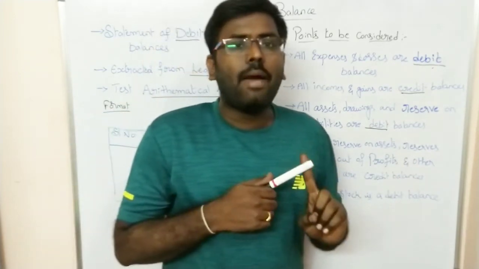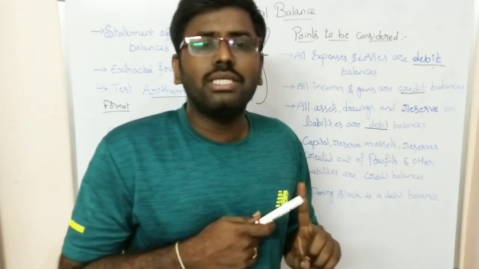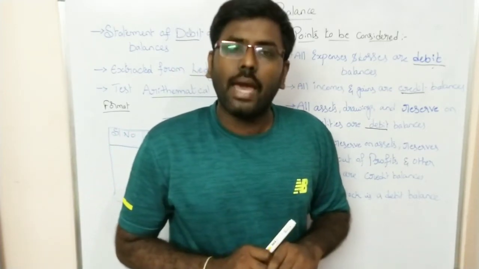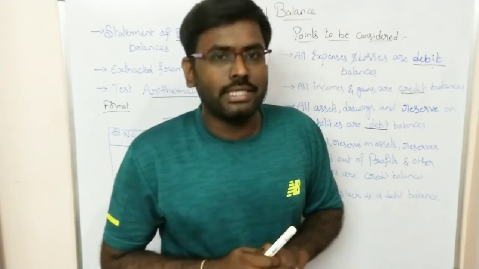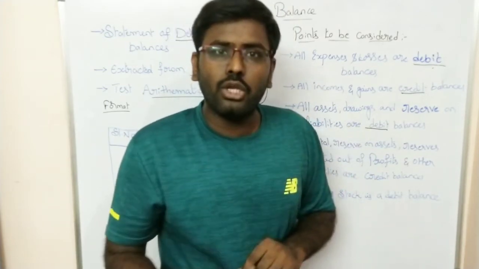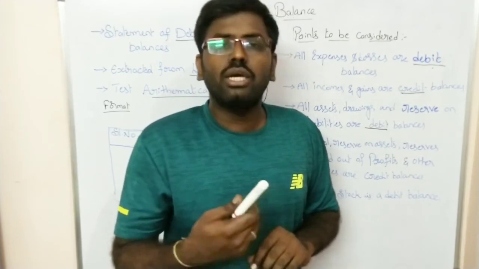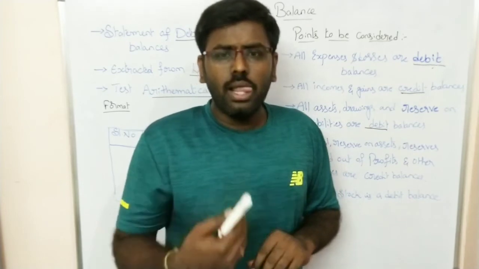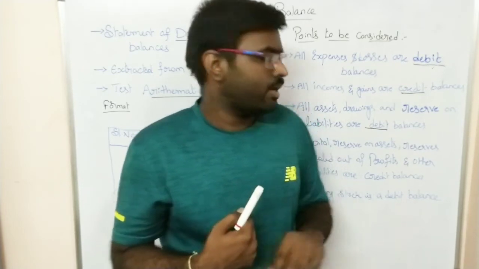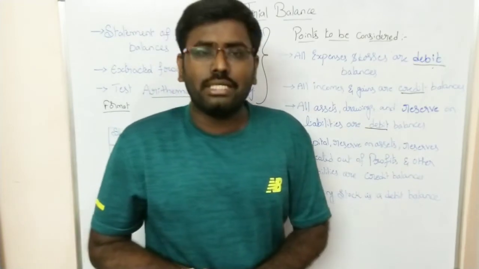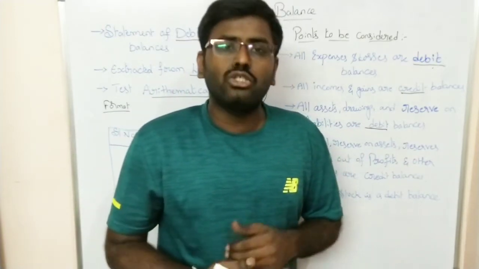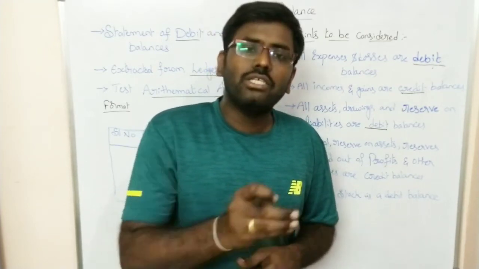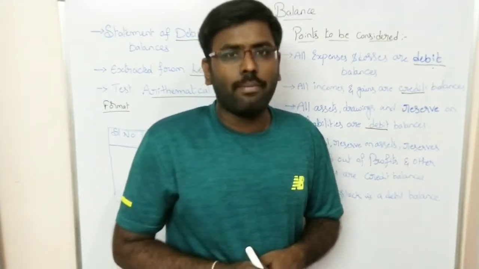And the next one is capital, reserve on assets, reserves created out of profits and other liabilities. Capital is the amount invested by the owner in the business organization. That should be shown on the credit side because the amount is coming into the business organization. And reserve on assets: to purchase or modify any assets, if you create a certain reserve, that is also shown on the credit side of the trial balance.